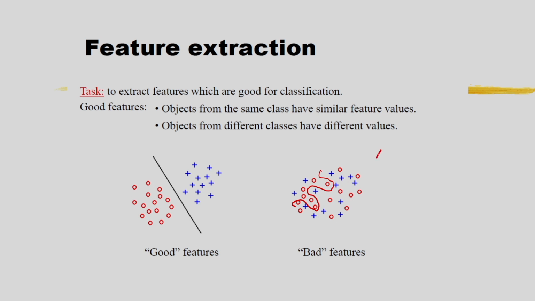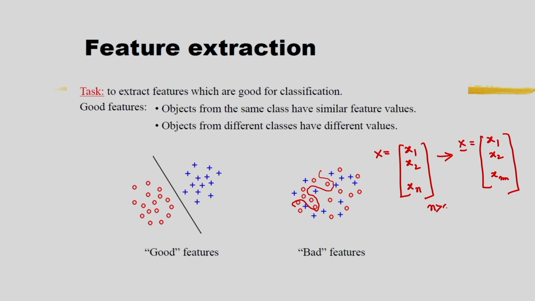Suppose I have a feature vector of dimension n: x1, x2, ..., xn. All the features may not be important, so I have to reduce the dimension of the feature vector. I can reduce the dimension by some methods. One method I have already discussed is PCA, the principal component analysis. You can see n is greater than m, so I can reduce the dimensionality of the feature vector.